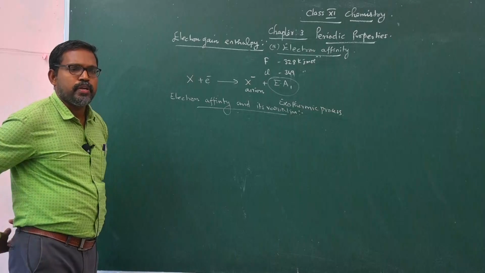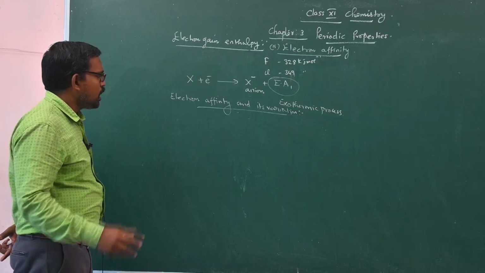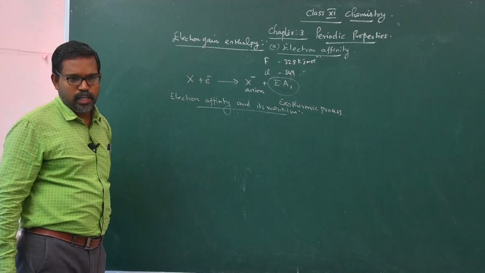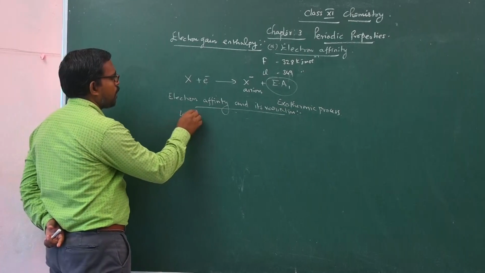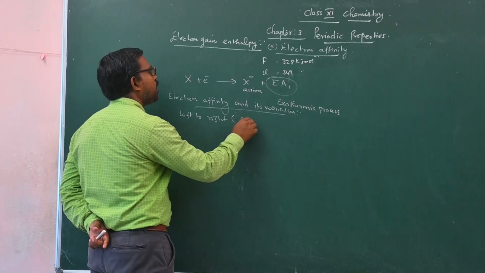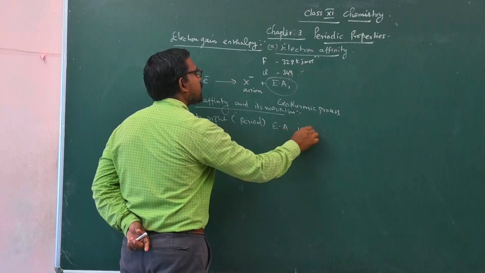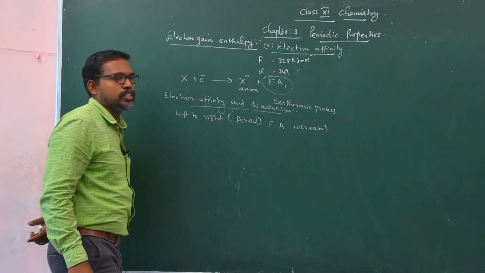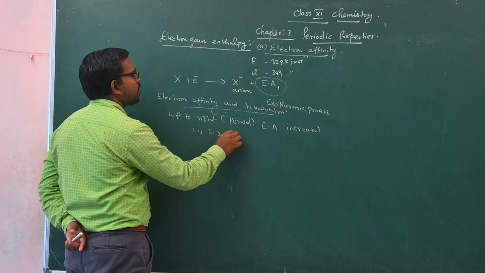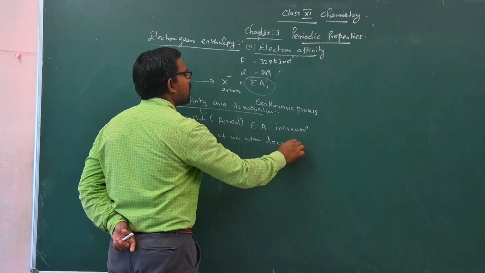As I already told you in the previous classes, ionization energy varies from left to right as well as from top to bottom. In the same way, variation can be pronounced in the case of electron affinity also. As we move from left to right in a period of the periodic table, electron affinity increases. The reason for increasing electron affinity is that the size of an atom decreases.